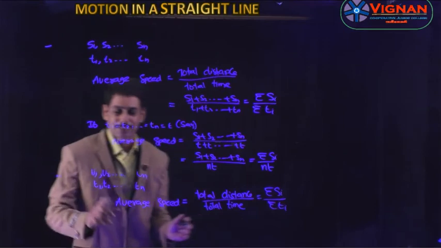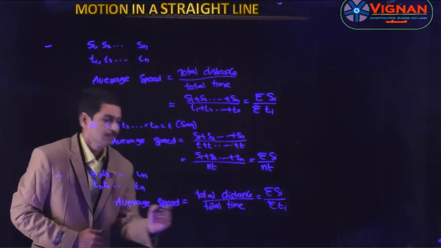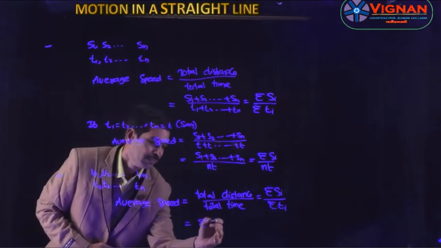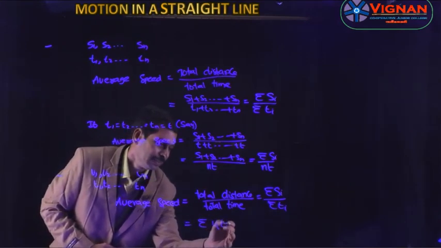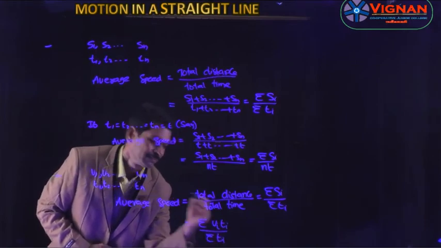Here the velocity is given, so instead of si we know s is equal to vt, so this can be written as sigma vi ti, of course i is equal to 1 to n, divided by sigma ti.